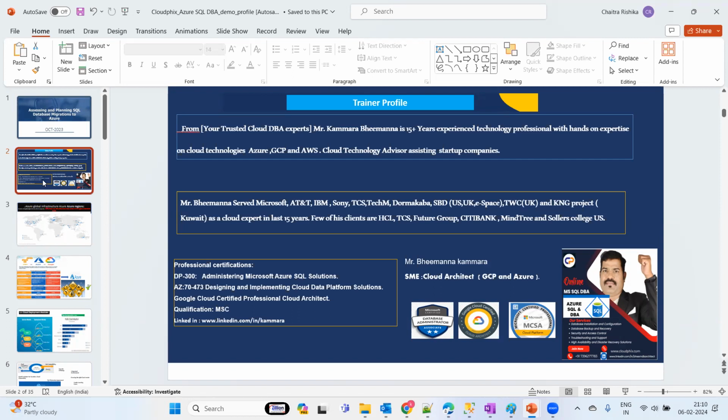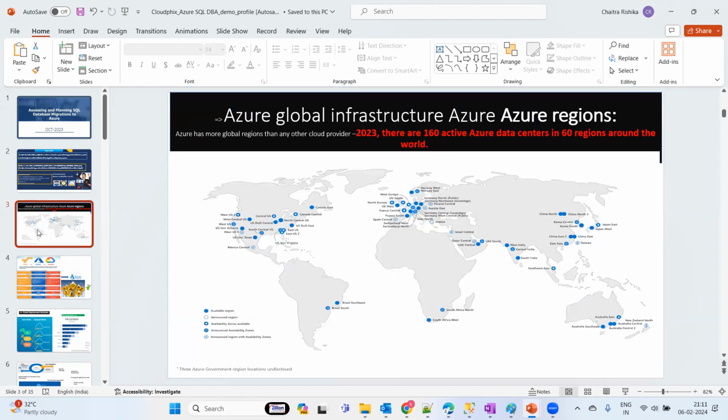Yeah, I have been working for the last 16 years as a database administrator lead, as a consultant, and also as an architect. To be honest, I have been working in the cloud landscape, Azure, AWS, and GCP, for the last 5+ years. Okay, so this is all about my profile. You can check my LinkedIn profile for detailed information about myself, and these are the certifications that I did on the database side.